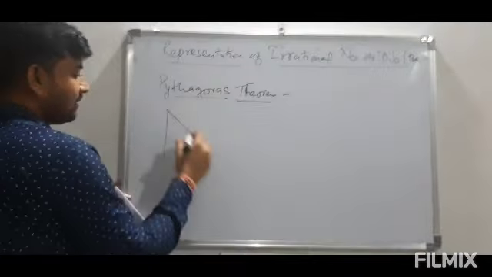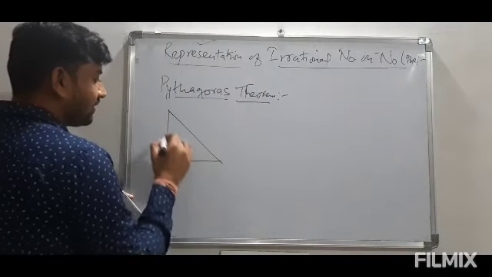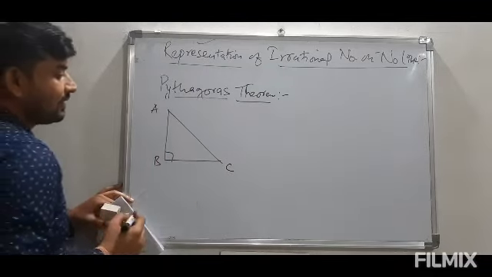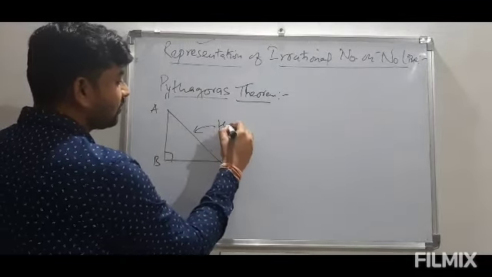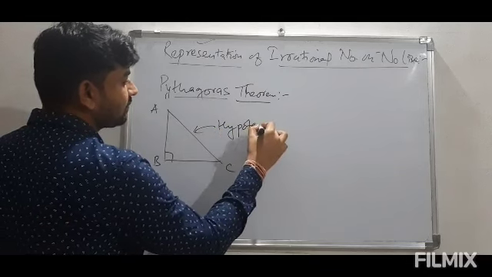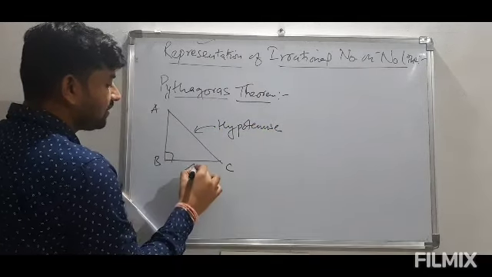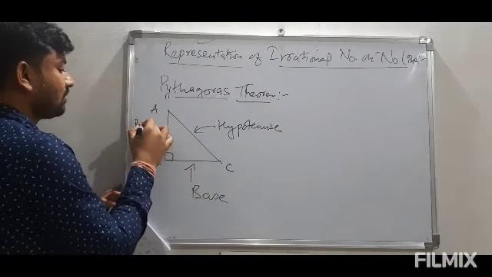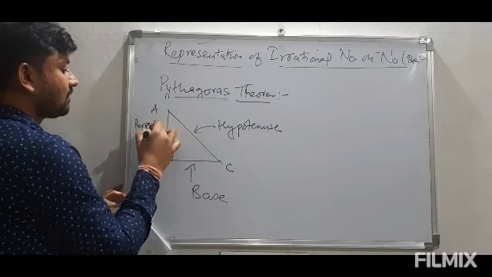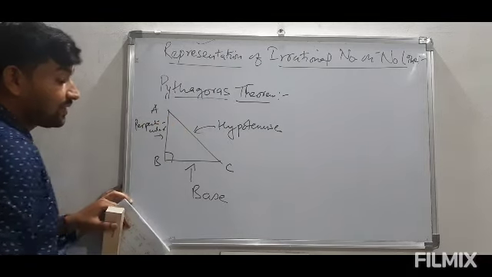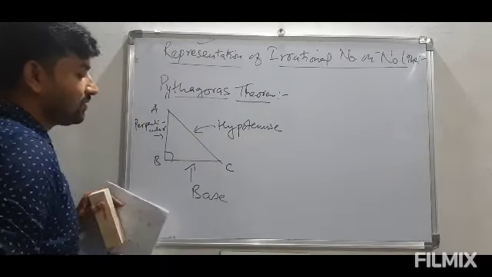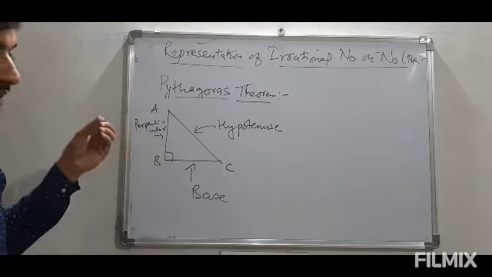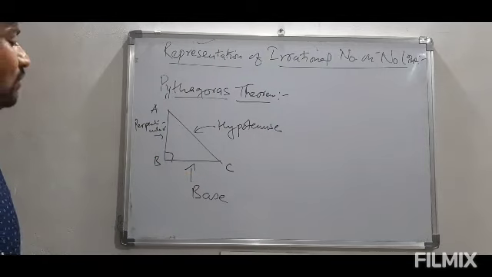Suppose there is a triangle which is right angle at B, ABC triangle, right angle at B. Here clearly this AC is hypotenuse, this BC is base, and this AB is perpendicular. So clearly we can say, as we have discussed in the statement, the square of hypotenuse is equals to the sum of squares of remaining two sides.